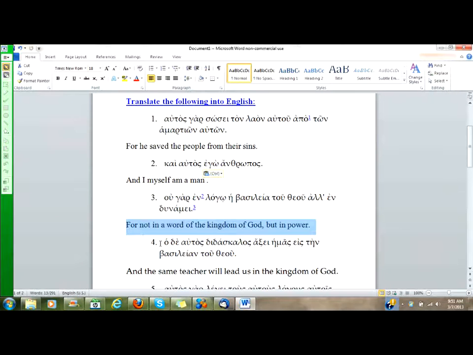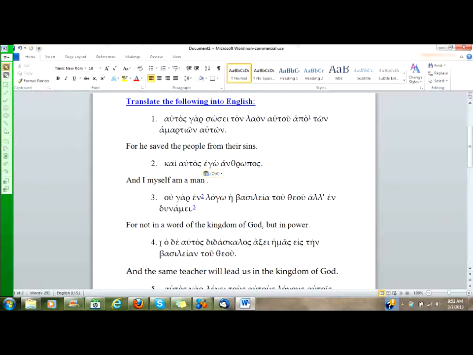Number 4. Ho de autos didaskalos axei hemas eis ten basileian tou theou. Ho de autos didaskalos. Let's get that much. De is post-positive, so we'll put that first in our English translation. But the autos, ho autos. Look at this autos. When we go through our little hierarchy, our flow chart, the questions we have to ask about autos, the first question is always what? Is it in the attributive position? Well, is it in the attributive position?